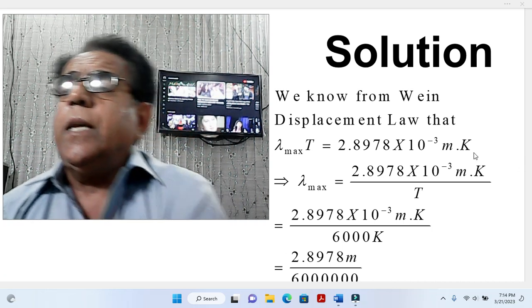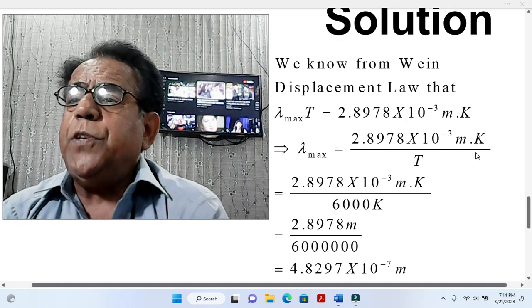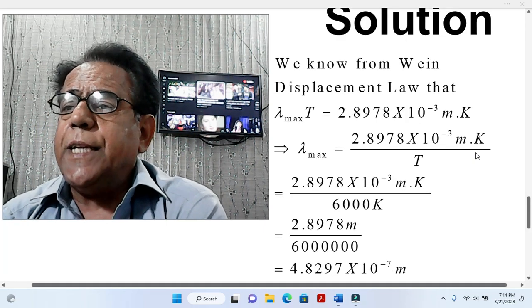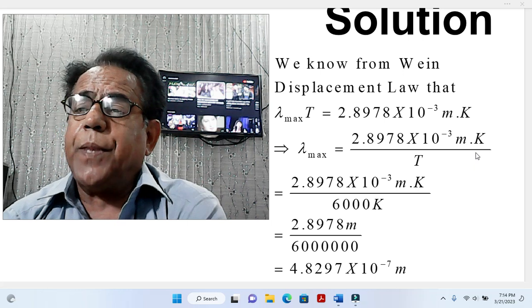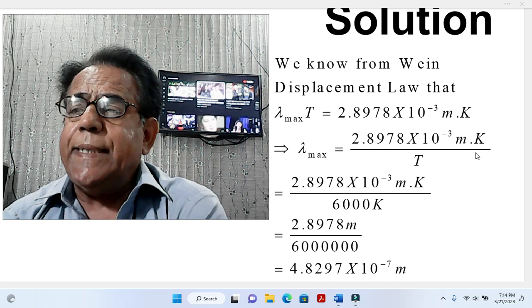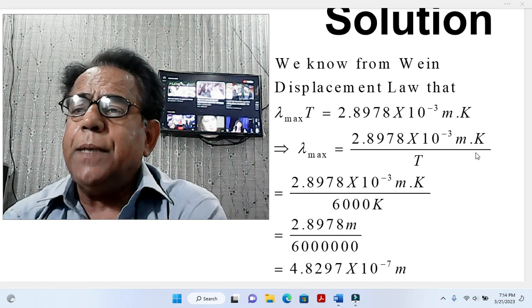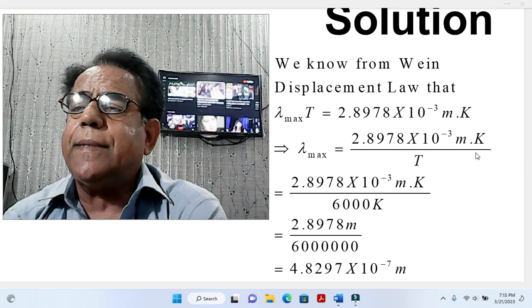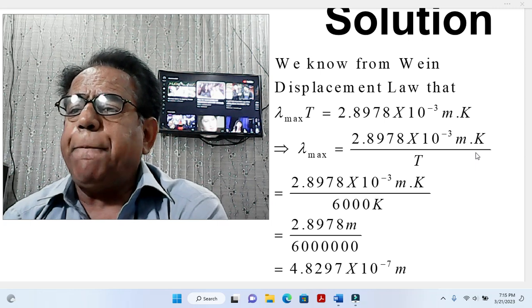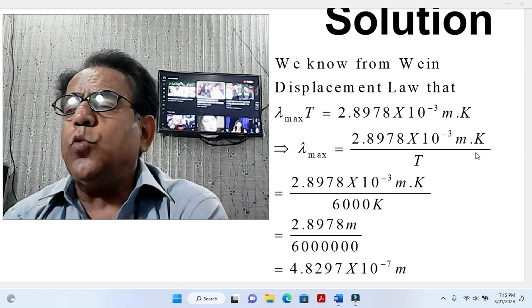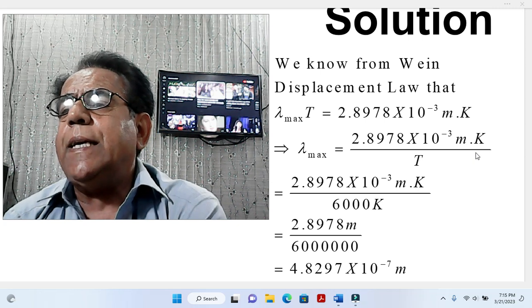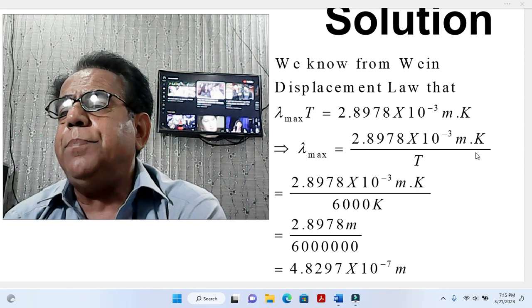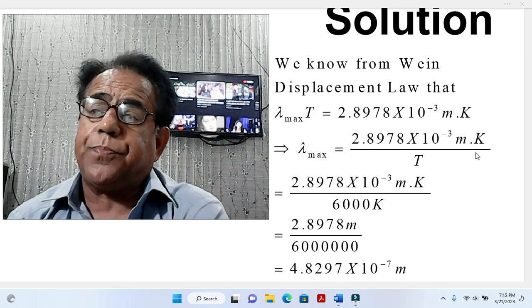Okay, now we come toward its solution. We know from Wien's displacement law that lambda max, the maximum or peak wavelength, into temperature T is equal to 2.8978 into 10 to power minus 3 meter Kelvin.